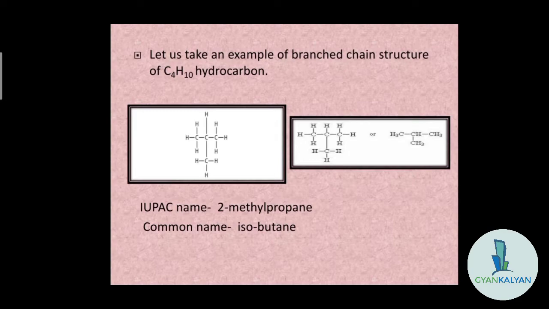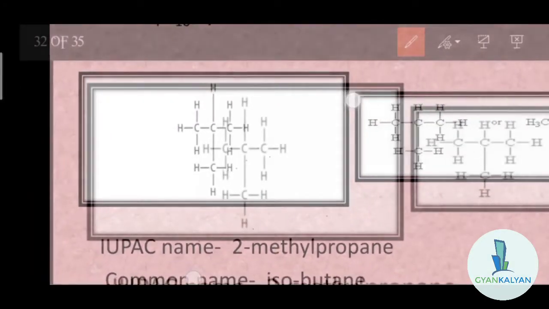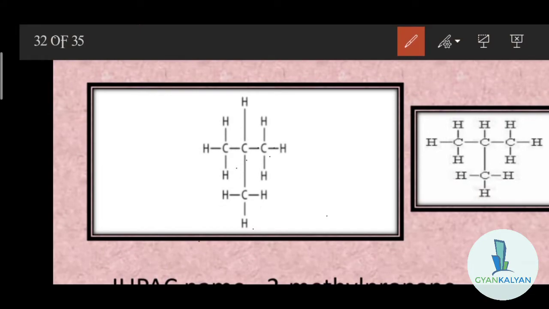So the longest chain will be this: 1, 2, 3. 3 carbon atoms are present. So this is the parent alkane. We will consider the parent alkane to be propane, and not butane. The longest chain will depend on how many carbons are present there. कितने कार्बन्स प्रेजेंट है उसी के ऊपर डिपेंड करेगा कि आपका पेरेंट एल्केन आप उसे क्या नाम दोगे.